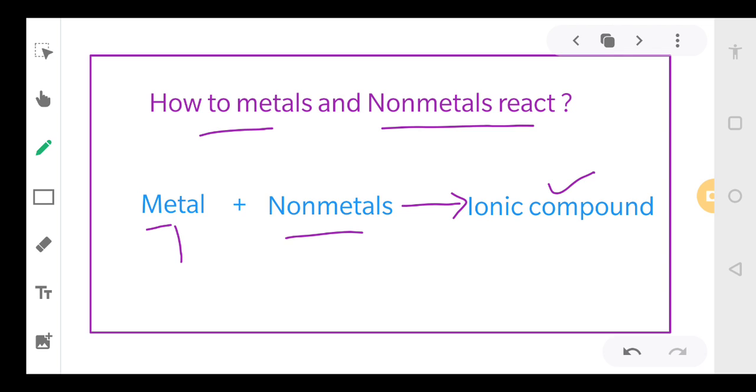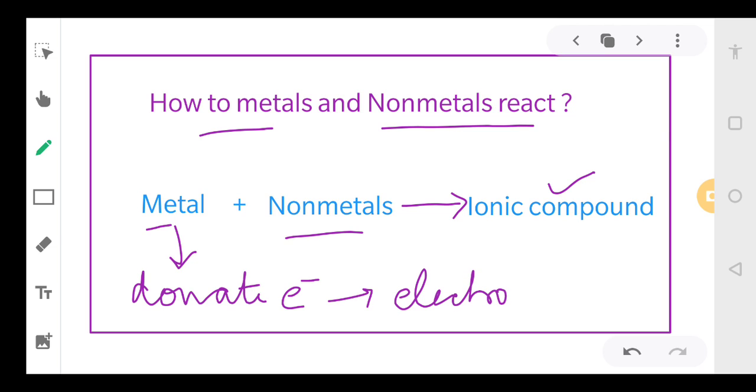Now let's understand this concept. Metals, as you know, have a tendency to donate electrons. That is why metals are referred to as electropositive in nature.